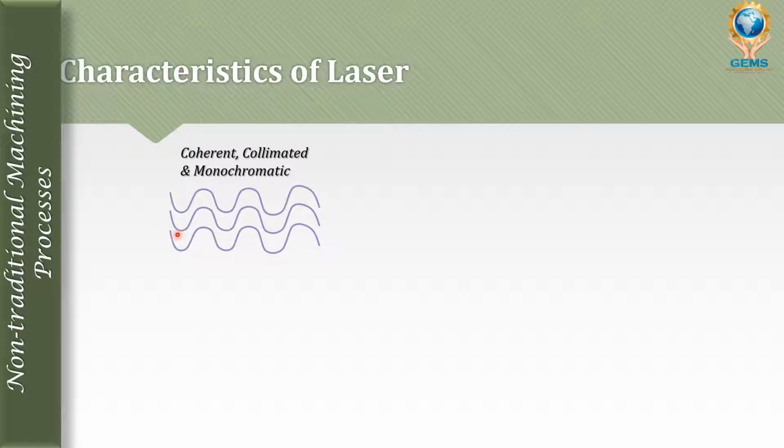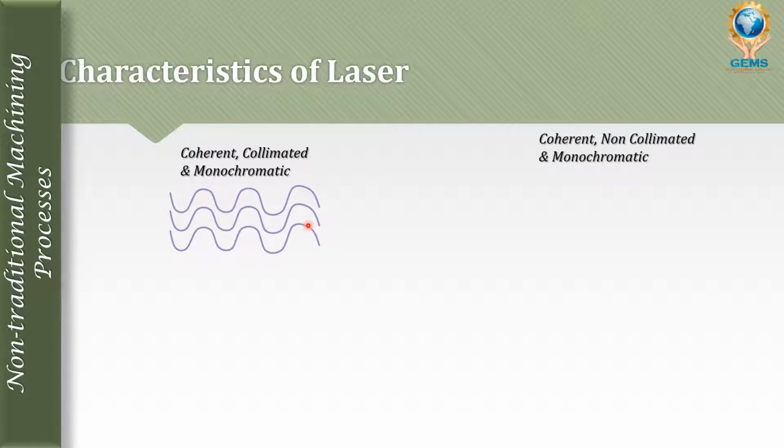The same characteristics mean coherent. And then collimated. Collimated means all three rays go in parallel, not in any other direction. And monochromatic means all three are producing the same color.